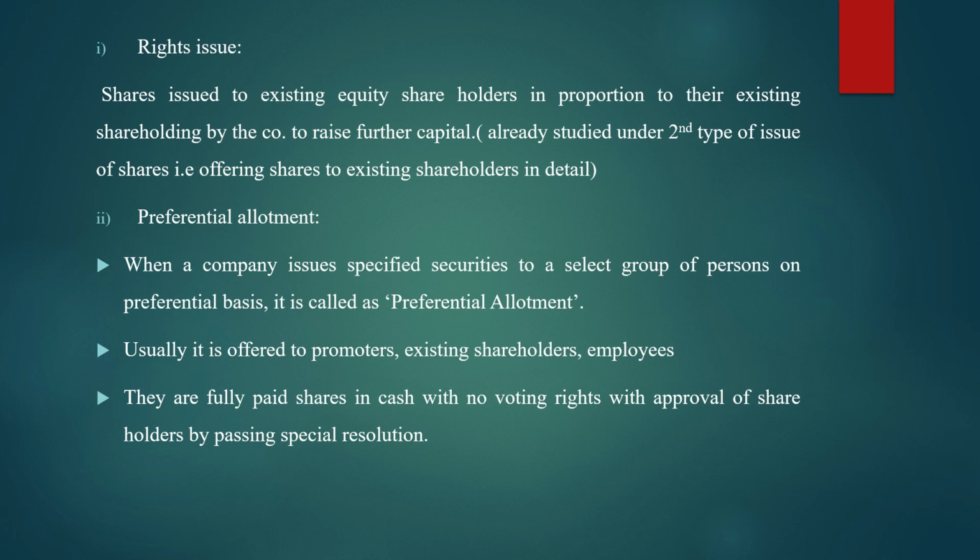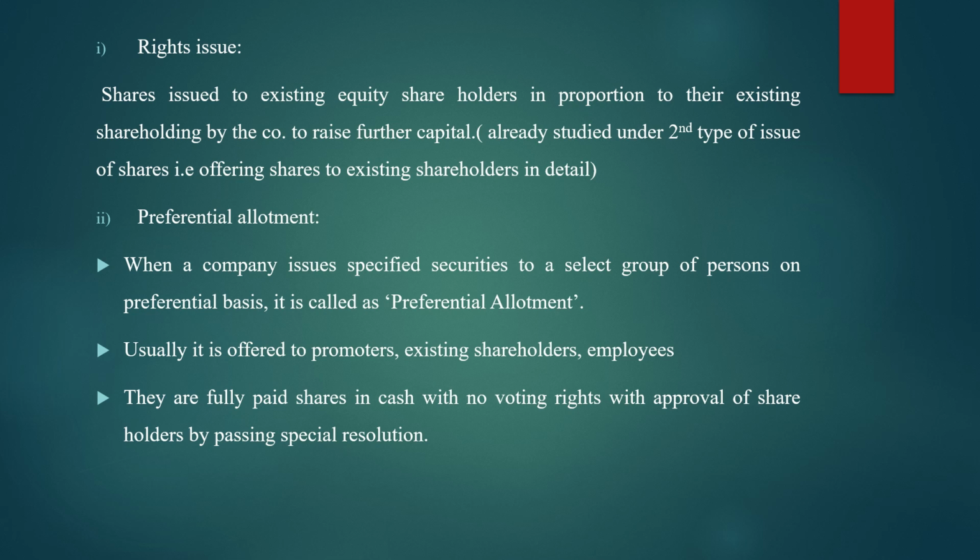Fine. Coming to the second point, usually it is offered to promoters, existing shareholders or employees. Now to whom the shares are offered in preferential allotment, it is usually offered to the promoters. Now who are your promoters? The persons who start up the business, that is who promote the business, they are called your promoters.